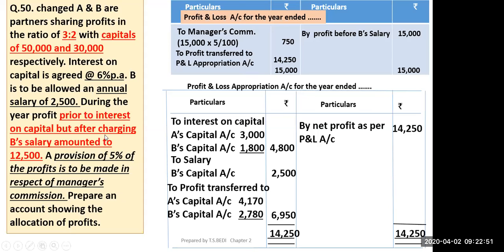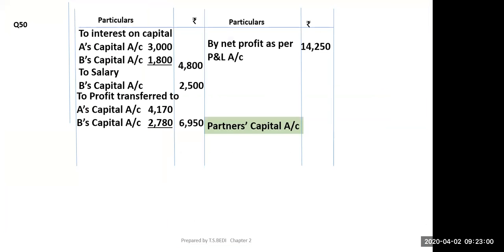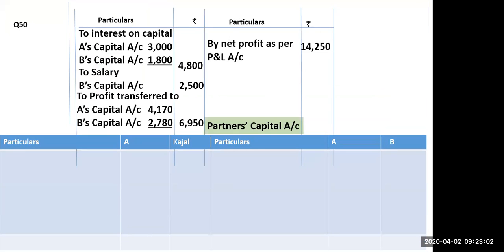Question number 51. Pramika, I want the contact numbers of these students. Can you send me the list? Okay, sir. Yes, sir. Okay, now you have to make the partners' capital account also.